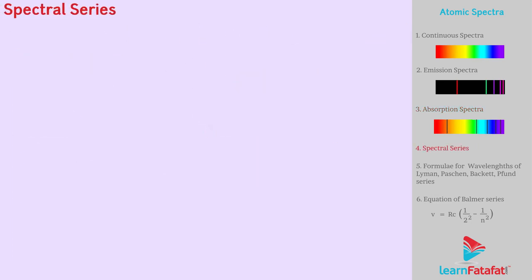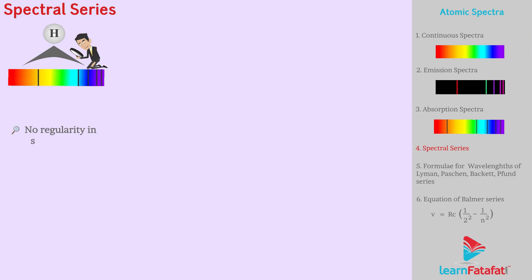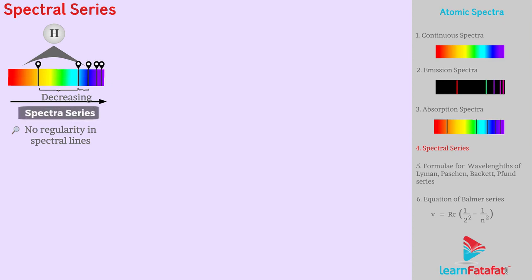Spectral series. Dear students, hydrogen is the simplest atom and therefore has the simplest spectrum. When the spectrum of hydrogen was observed, there was no regularity observed in spectral lines. However, the spacing between lines goes on decreasing after a few sets of lines. Each of these sets in the emission pattern is called a spectral series.